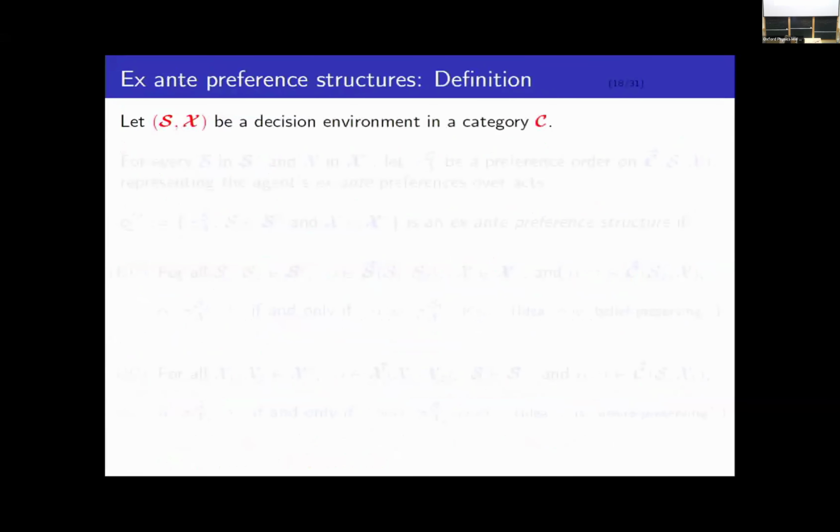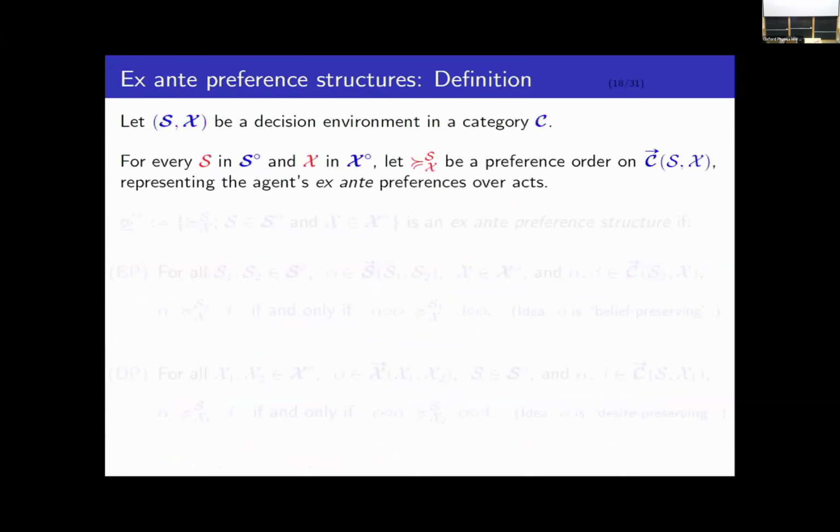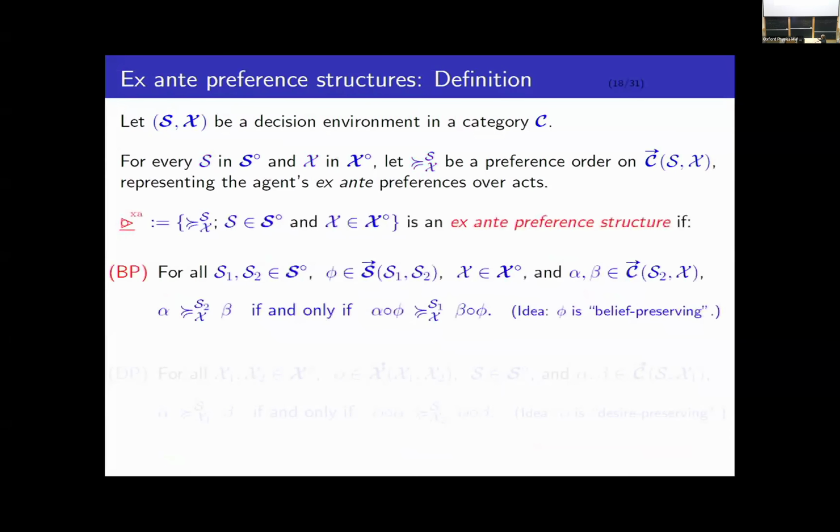Now the agent confronted with such a decision problem is going to form preferences, and that's going to happen like this. We have some decision environment (S, X). For every state place S and every outcome place X, we suppose that the agent has a preference order, which I'm going to indicate like this, over the set of all morphisms mapping S into X. This represents the agent's ex ante preferences over acts. So we have a collection of preference orders, not just one. I'm going to bundle them all together into a big structure, which I'm going to represent with this funny triangle symbol. I'm going to call this collection of preference orders an ex ante preference structure if it satisfies two properties.